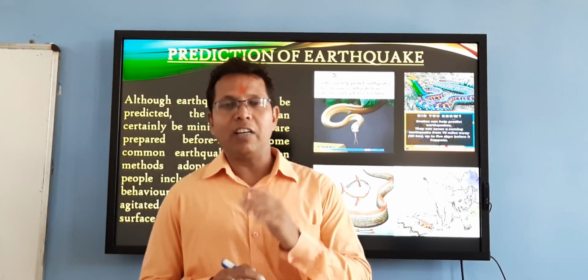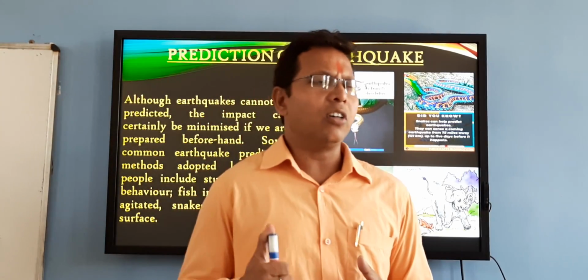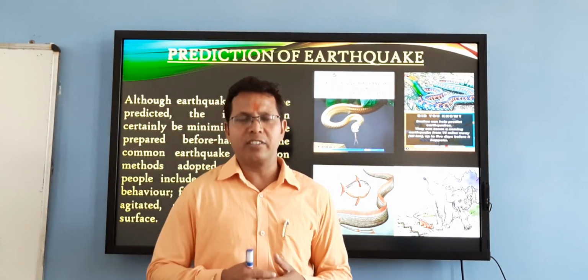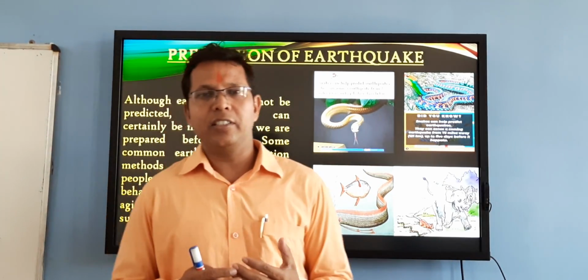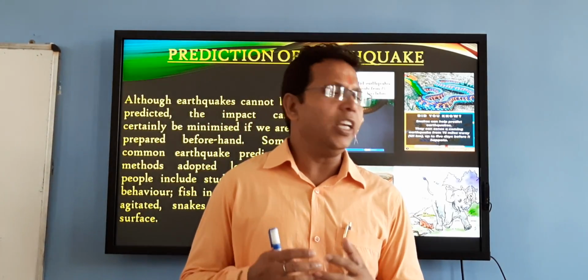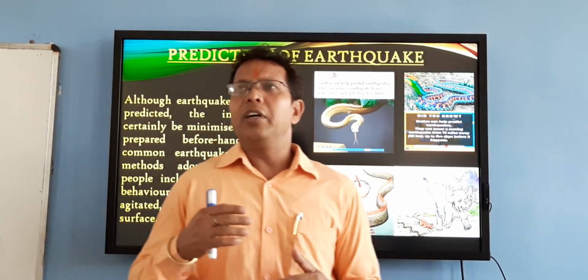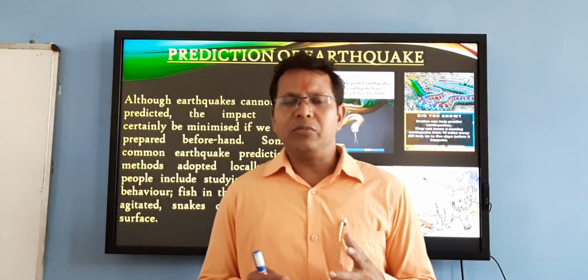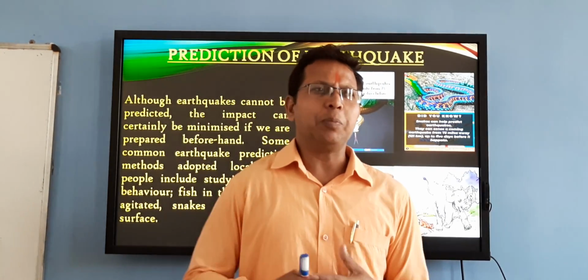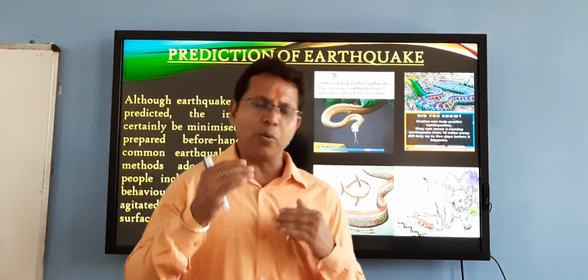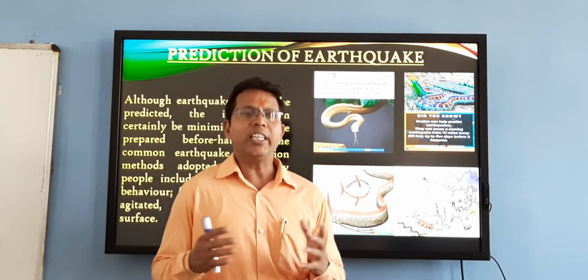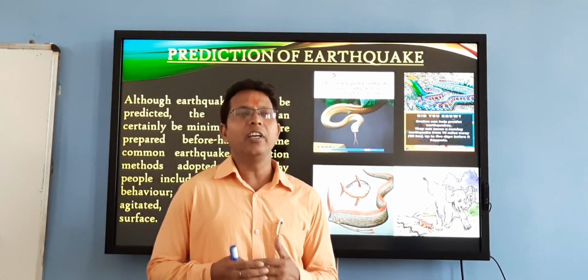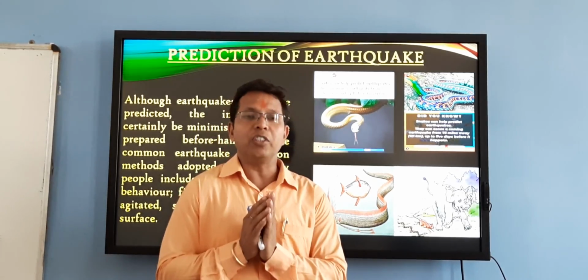But biologists and many observers have observed that some animals, birds and snakes show irregularities, some special type of behavior, agitation, hurriedness. By observing such behaviors, we can predict earthquakes, but not 100%. It can be predicted in a small manner, but it is not 100% sure.